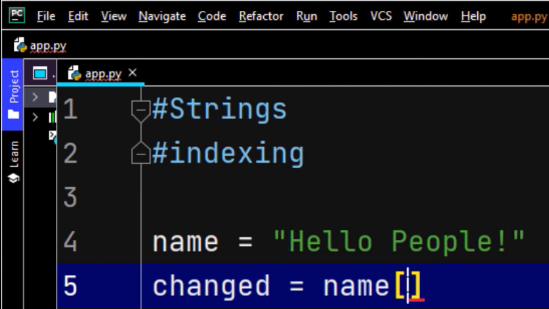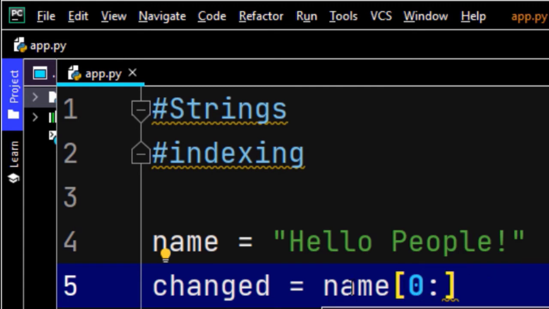And now when you type 0 here, and if you put a colon here, listen, these are basics, don't think it's so complex. These are the real basics. Now I'll just explain this. Now name, okay, name here. What I changed here is name. Now it considers name. Now what is name? Hello people. Now when these brackets are open, Python thinks that it's indexing. Now what is indexing? It's indexing from 0. Now we've got the starting point.